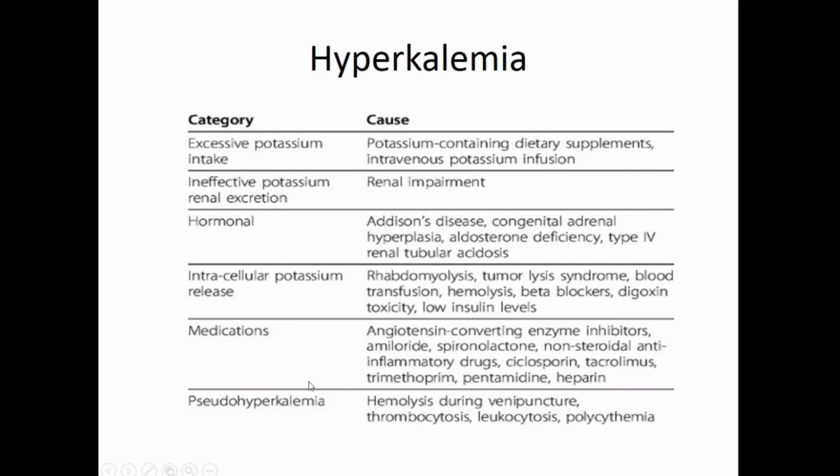So you recheck, take a fresh sample or take an arterial blood gas sample and check for the potassium level. So this is very common, especially with new sisters or new staff nurses who are joining and would not know how to take a sample. Okay. Then other pseudo hyperkalemia can happen when there is an excessive platelet count, that is thrombocytosis, or polycythemia when there is an excessive RBC count. Okay, so these are the causes, but always remember the important ones: renal impairment, potassium supplements, then rhabdomyolysis, tumor lysis syndrome, and hemolysis during venipuncture.